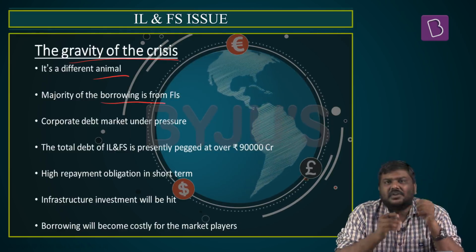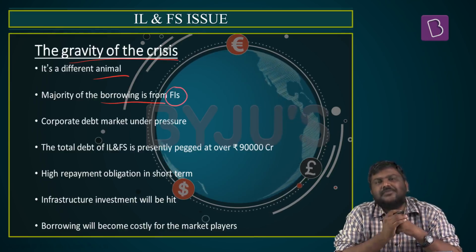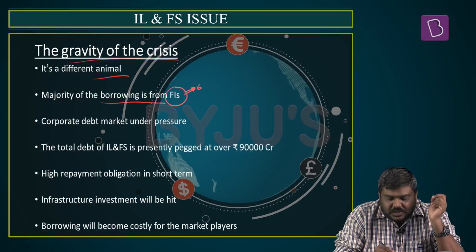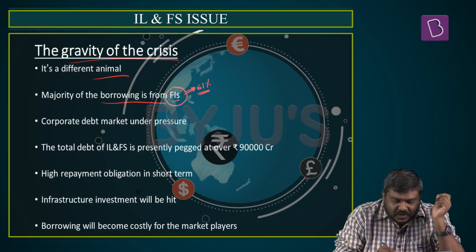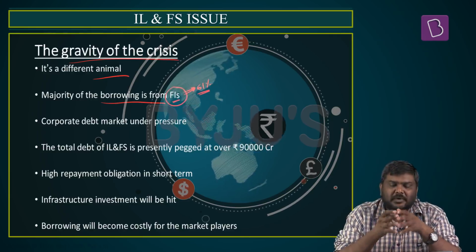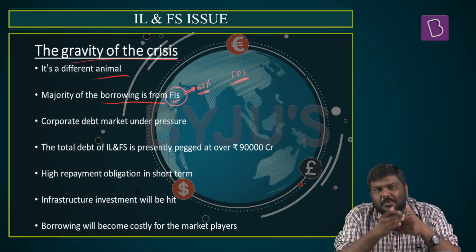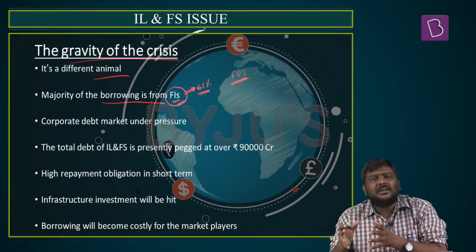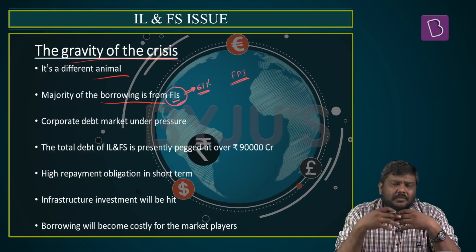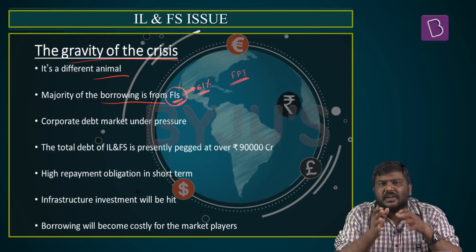Second, the majority of the borrowing done by this company is from financial institutions. The experts have pegged it at around 61%. Now what this will do is, the financial investors are already getting affected because of a huge outflow of foreign portfolio investment. Upon this, if there is a crash in the market because a mammoth company which has borrowed is unable to make a repayment, the impact on the financial institutional investors will be very huge.